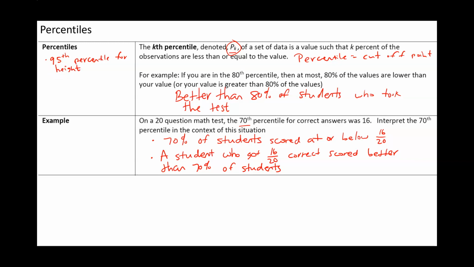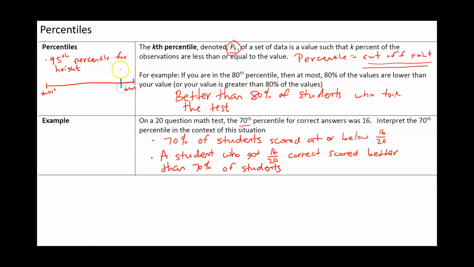A percent is always out of 100, whereas a percentile is a cutoff point. Okay, now what does it cut off? So imagine that, my son was a 5 at the time, I think. This is the shortest 5-year-old in all of the United States, and this was the tallest 5-year-old in all of the United States. A percentile is a cutoff point.